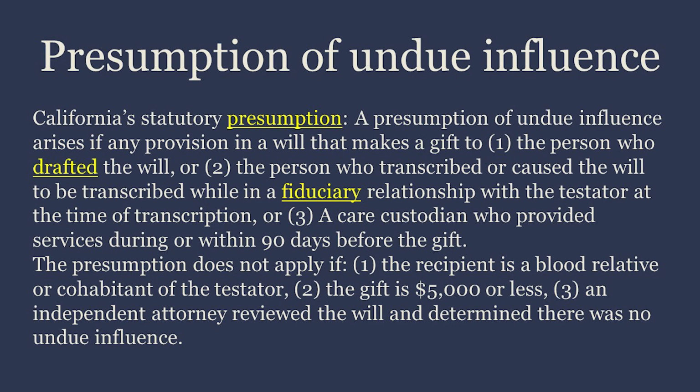Presumption of undue influence. California's statutory presumption. A presumption of undue influence arises if any provision in a will makes a gift to 1. The person who drafted the will, or 2. The person who transcribed or caused the will to be transcribed while in a fiduciary relationship with the testator at the time of transcription, or 3. A care custodian who provided services during or within 90 days before the gift.